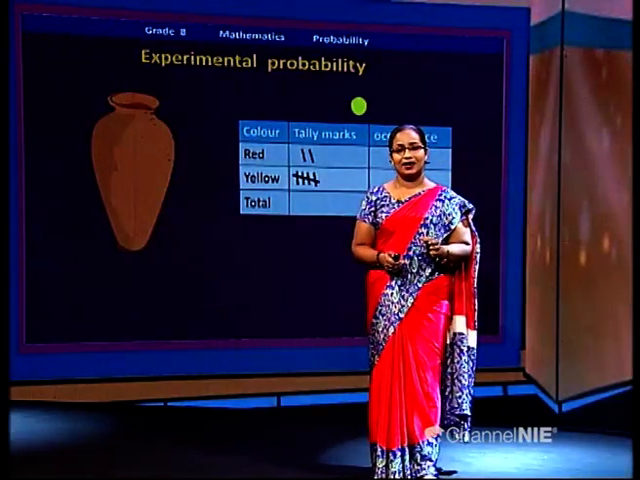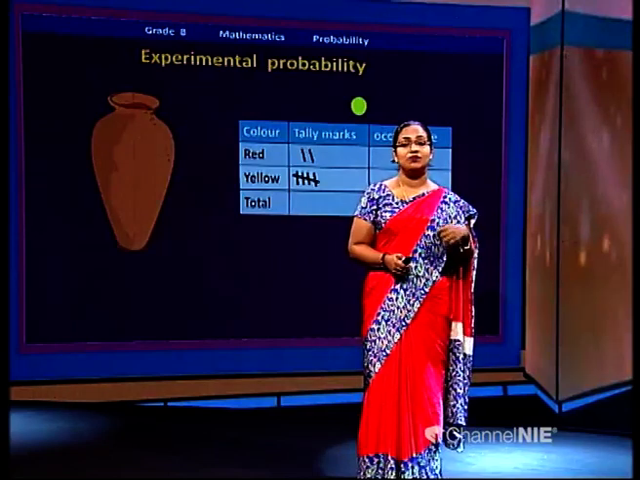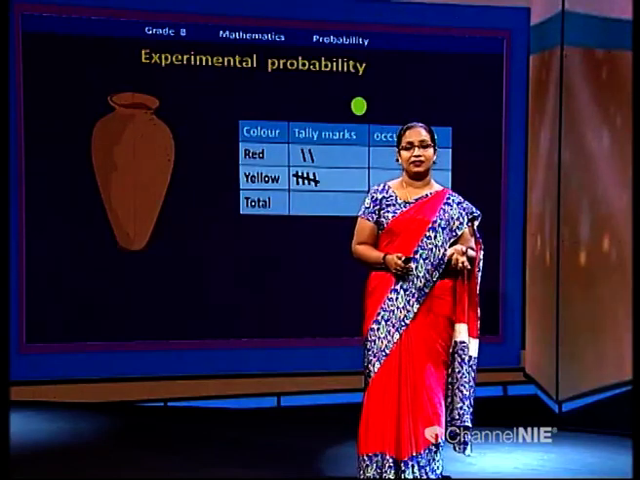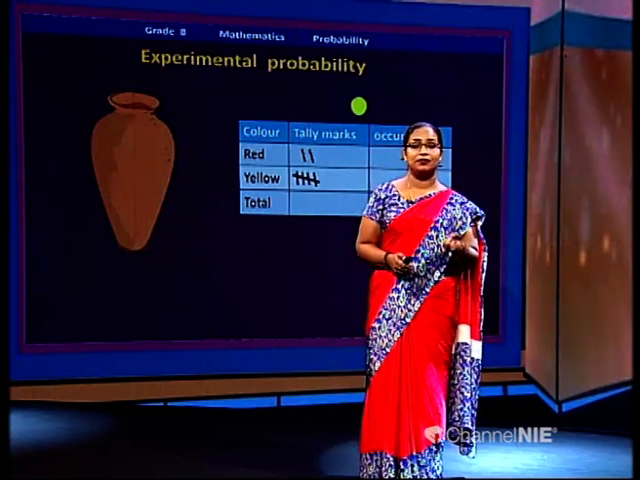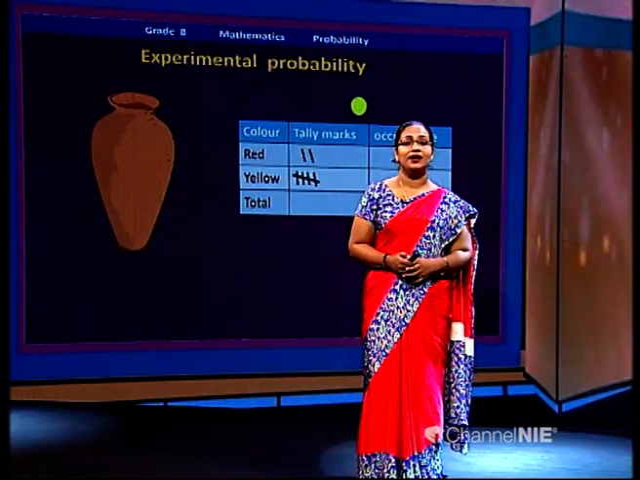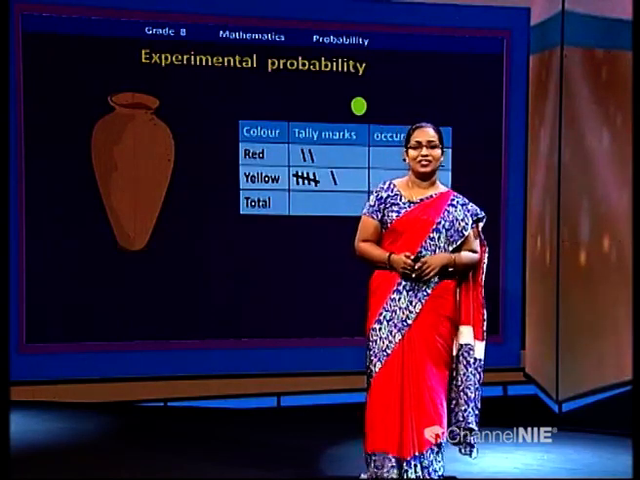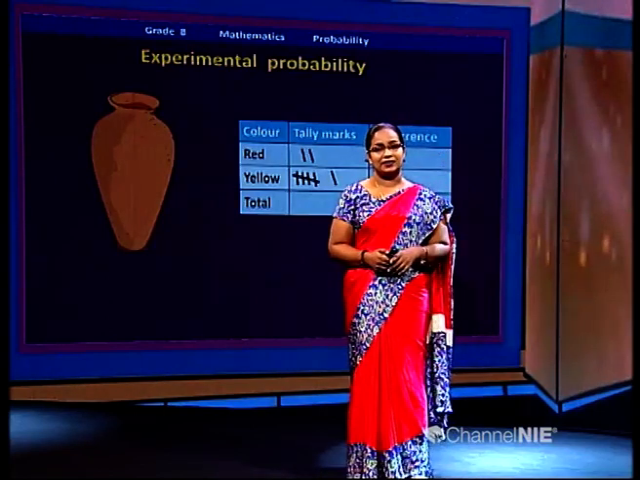3. Yes. Getting a yellow marble is more likely to happen because there are more yellow color ones. It's more likely to get a yellow color one. So that's why this is happening here. So you have to mark the tally there in the yellow row. Good. So we put it back.